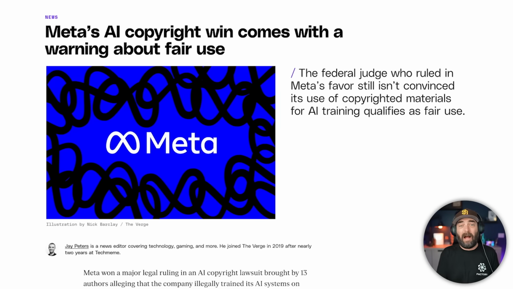We need to further flesh that out in court. And that wasn't the only judgment that came down this week that was sort of in favor of AI. Meta also had copyright claims, and well, the judge wasn't quite as friendly to Meta as it was to Anthropic, but Meta did still win the case. They only won the case because the plaintiff that was suing Meta apparently just sort of worded the case wrong.